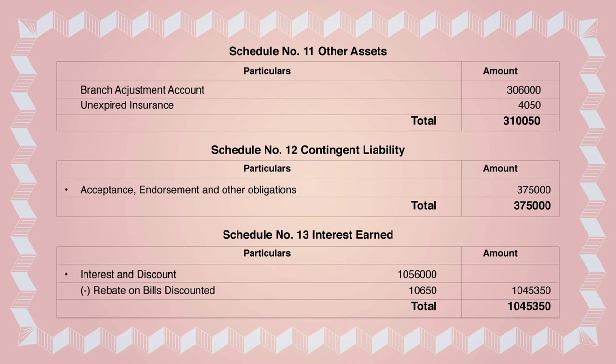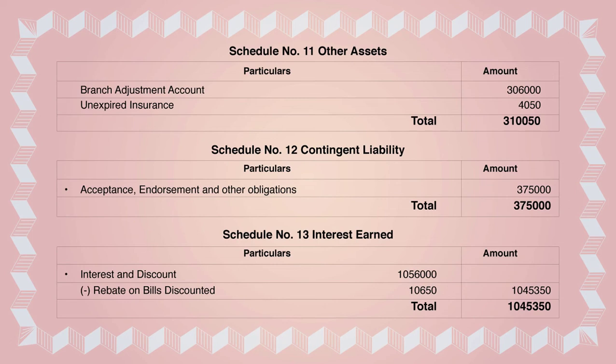The bank has accepted bills worth rupees 3,75,000 on behalf of the customers against the securities of rupees 4,65,000 lodged with the bank. Always remember, in contingent liability, any kind of acceptance, endorsement or any kind of obligation will come. Since the actual accepted bill was 3,75,000 on behalf of the customers, that accepted bill will come in schedule number 12 under contingent liability as acceptance.